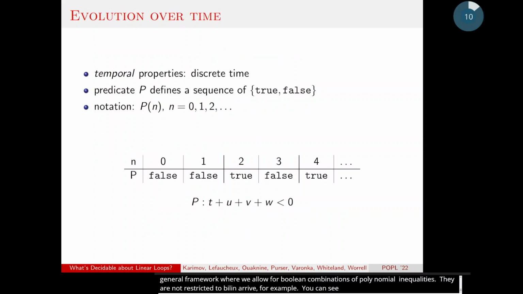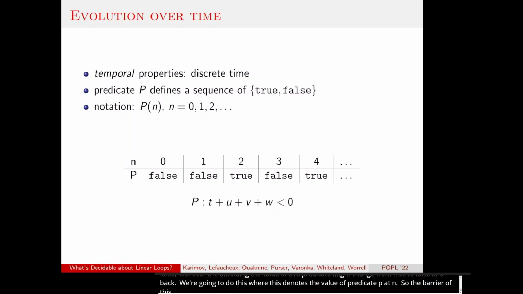And a predicate describes a property at a given iteration, but we wonder about temporal properties. And the notion of time comes very naturally here, just by the number of iteration. So each predicate gives a true or false value at a given iteration, but over the unfolding, the value of this predicate might change from true to false and back then. And we're going to use this notation P of n, where this denotes the value of predicate P at the iteration n. So for instance, the value of this predicate, which describes the sum of variables being negative.